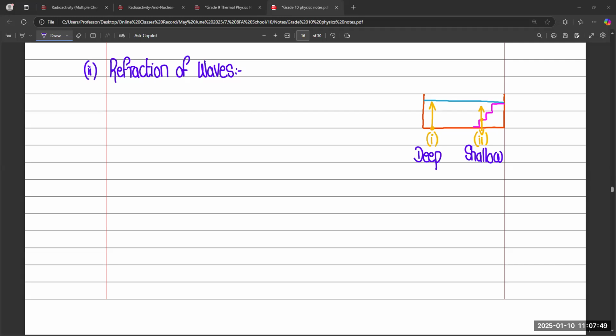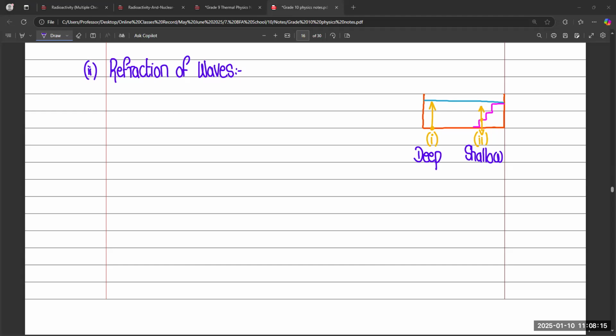No, basically, if you place a block in the swimming pool, it will definitely change your depth. Because if you are standing on something in the pool, you feel less depth of water. So this is the idea of different mediums.